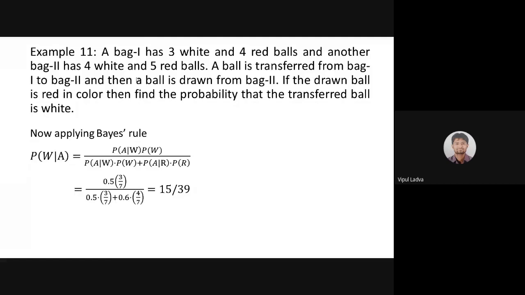Now this was our unit 1. Things related to probability, some of the properties of probability, then conditional probability, then total probability and Bayes theorem related stuff. So now we will switch over to our second unit. Our second unit is based on random variables and their probability distribution.